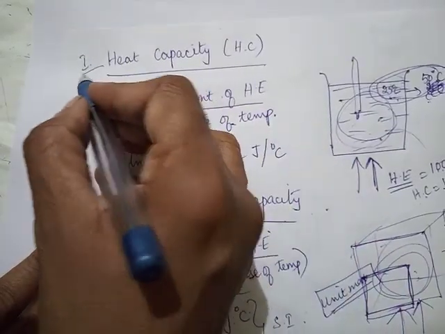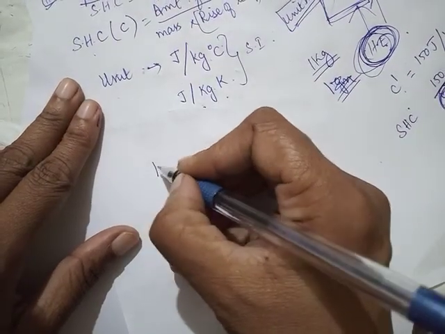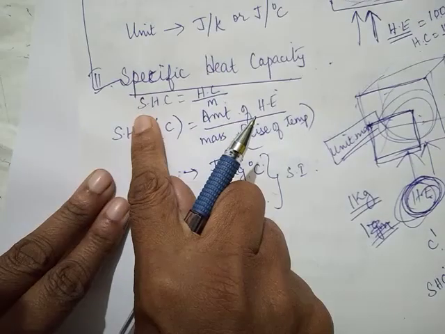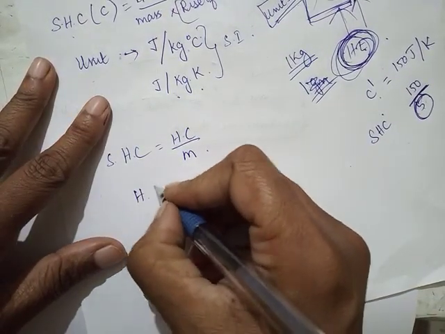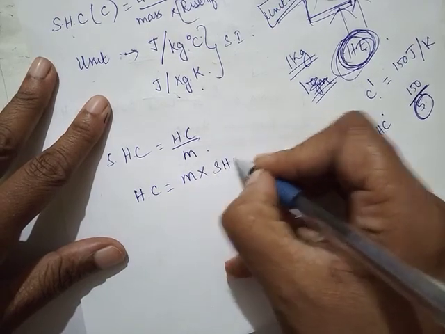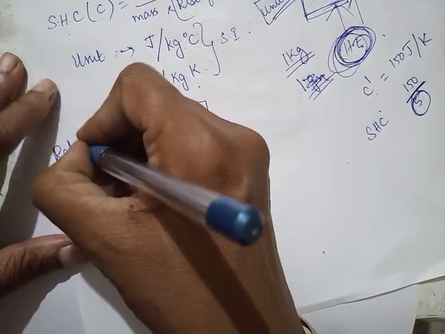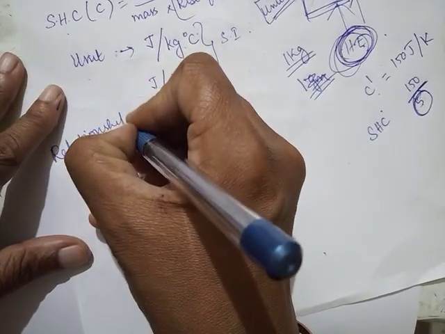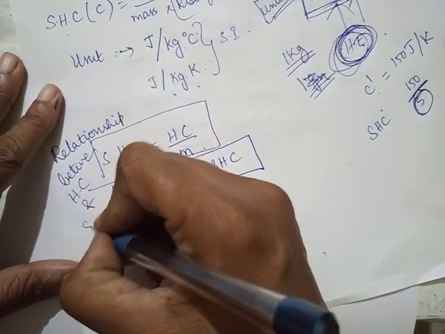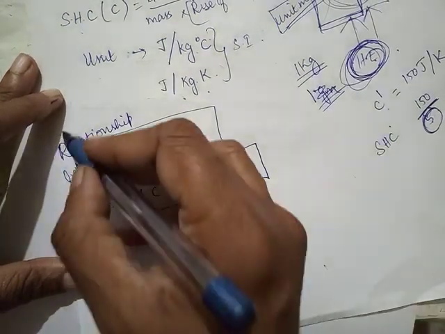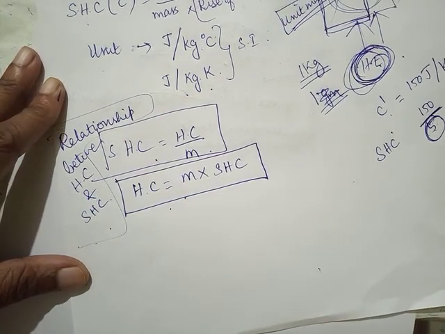Now, what is the relationship between heat capacity and specific heat capacity? See, I started off like this. Specific heat capacity is heat capacity upon mass, or I can write heat capacity is mass into specific heat capacity, either this way or that way. This is the relationship between heat capacity and specific heat capacity. If they ask you the relationship between heat capacity and specific heat capacity, I have to write this.